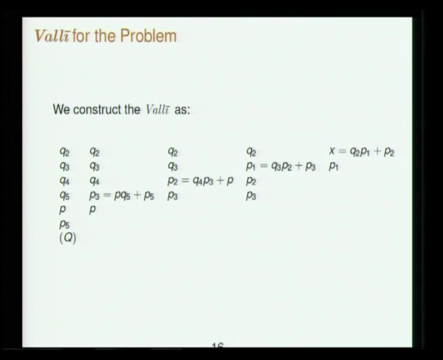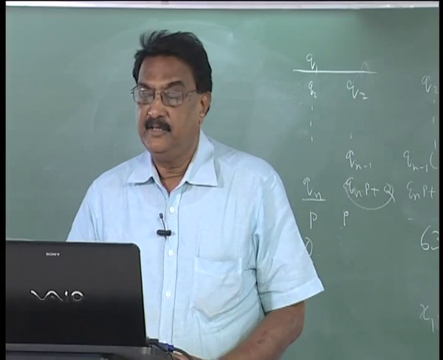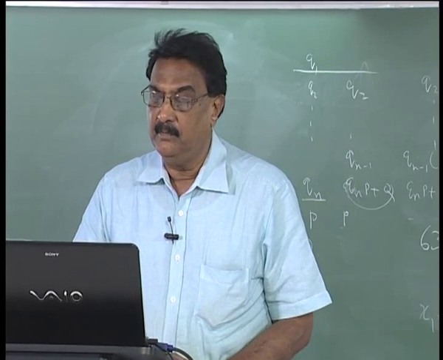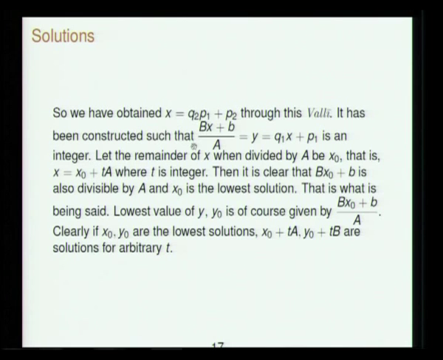Okay. So this is it. What we have obtained is x is equal to Q2 P1 plus P2 through this only. It has been constructed such that this is automatically an integer, (Bx plus B) divided by A is equal to y is equal to Q1 x plus P1, an integer.